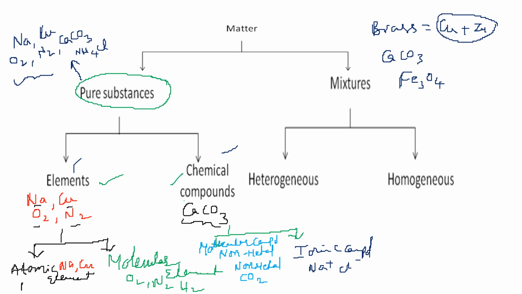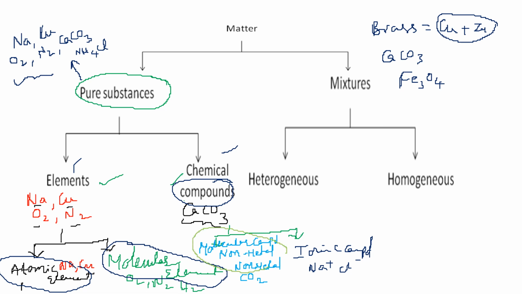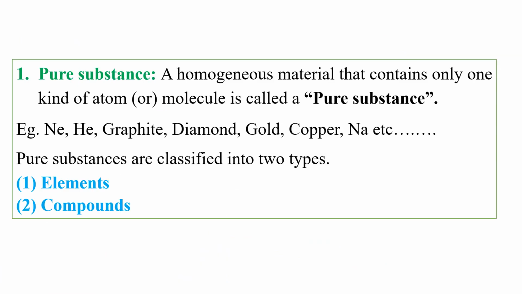Elements are classified into atomic elements as well as molecular elements. Then compounds are classified into molecular compounds as well as ionic compounds. Okay. Next, we'll go for definitions.